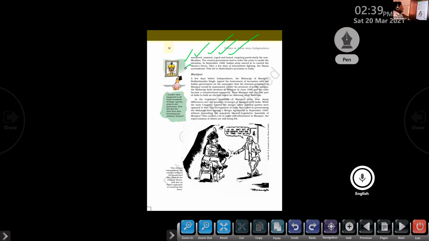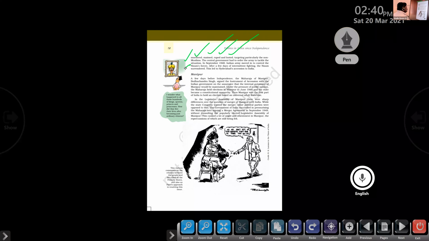In September 1948, the Indian Army moved to control the Nizam forces. After a few days of intermittent fighting, the Nizam surrendered. So there was a war between the Indian Army and the Nizam's force called the Razakars. Finally, the Indian Army succeeded over the Nizam's army. This led to the Hyderabad accession to India. Clear? So write the question: write a short note on accession of Hyderabad.